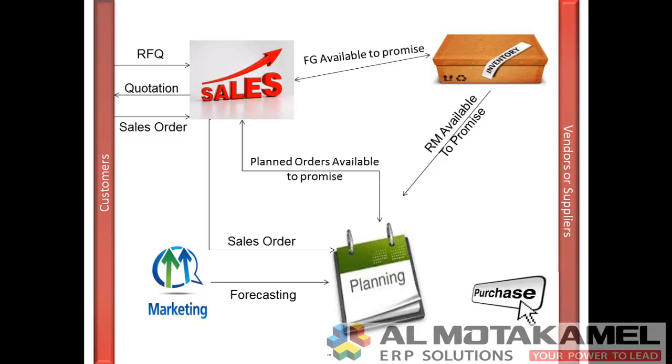Once the Production Planning Module has both the sales orders and the forecasting, it will check automatically the availability of the raw materials needed, according to the bill of materials of the finished goods, with the Inventory Module. The Production Planning Module will check automatically the scheduled receipts of the previous purchase orders which have been sent to your vendors or suppliers with the Purchasing Module. Also, it will get automatically the lead time for the raw materials which are in shortage.